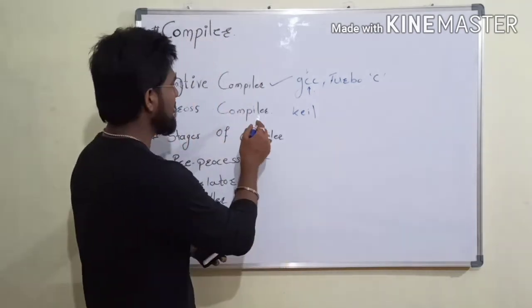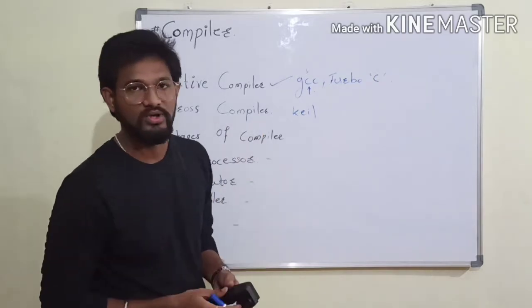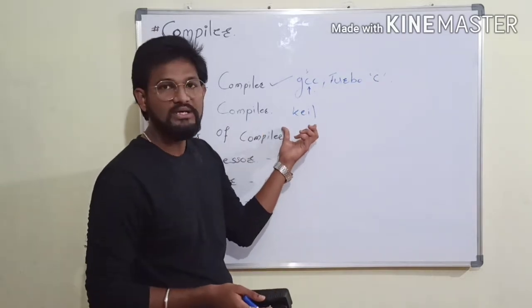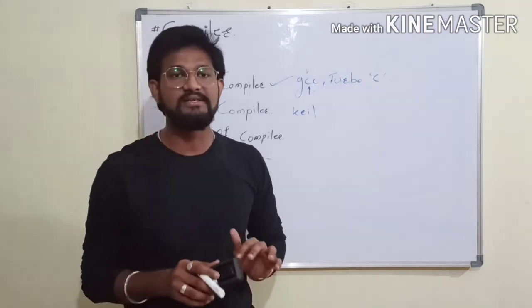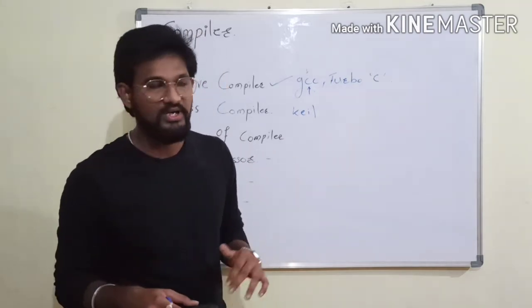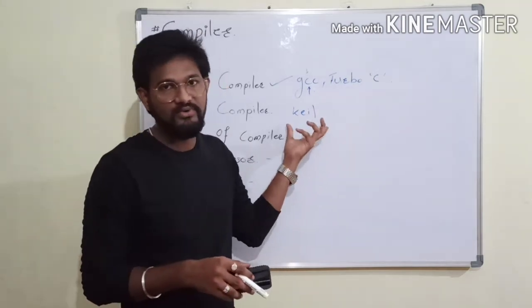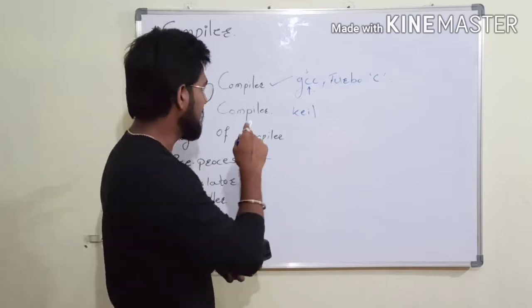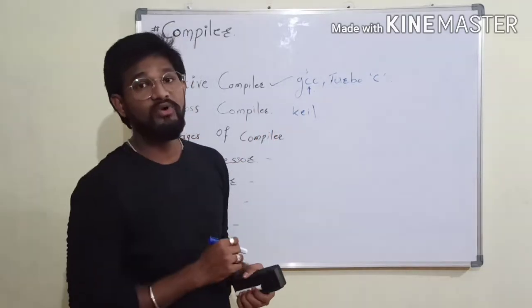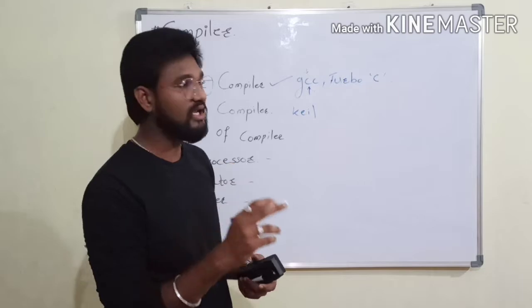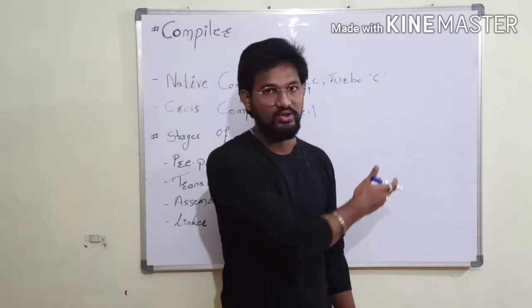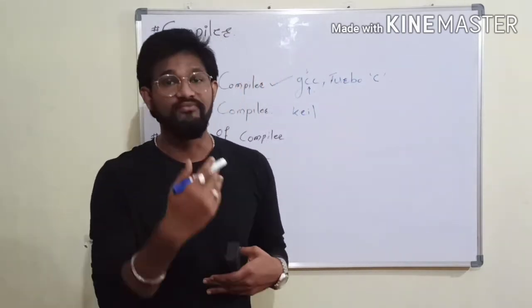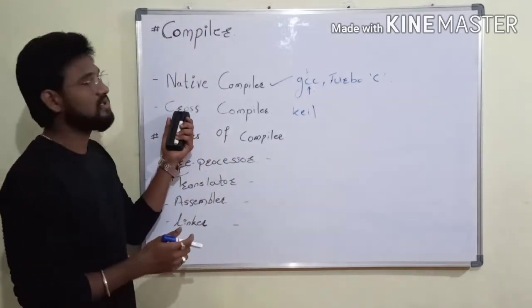For example, if we write the code for an 8051 microcontroller, the scenario is that we write the code in our system, which has a different environment. If we write it in the Linux environment and compile this file, it will generate one hex file. And this file we can execute on the 8051 controller. So the 8051 controller is a different environment. That is what a cross compiler does.